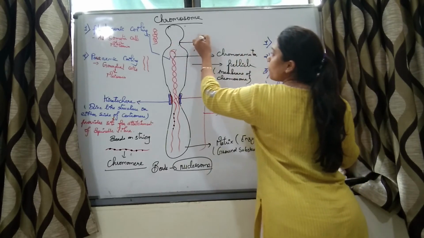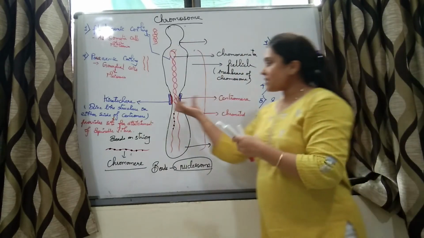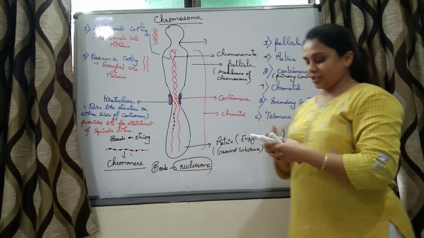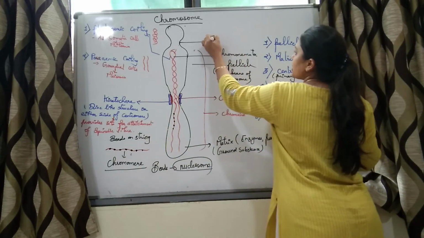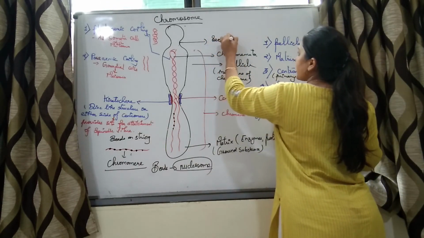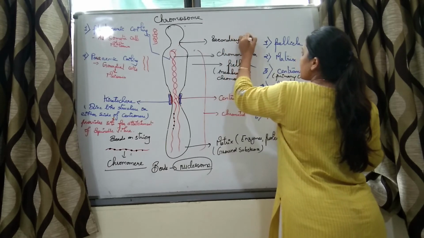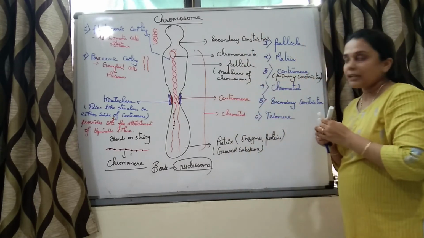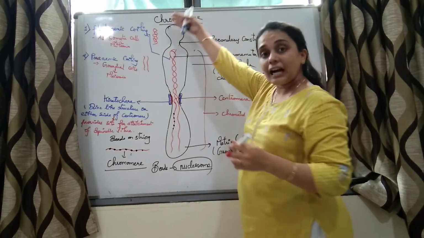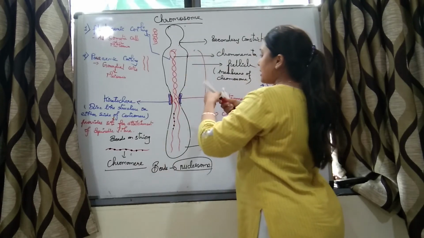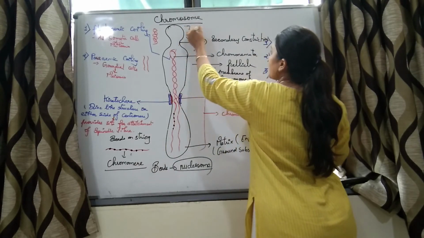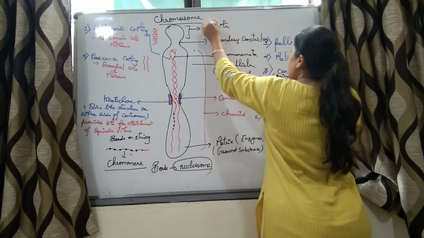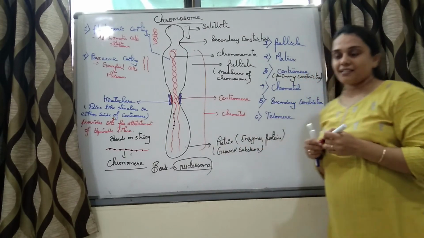This is primary constriction. This constriction is secondary constriction. The part of the chromosome beyond the secondary constriction is called the satellite.